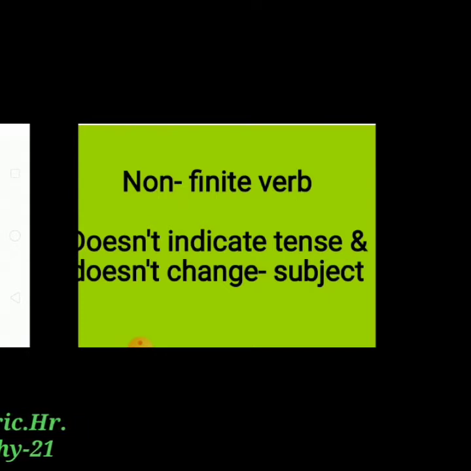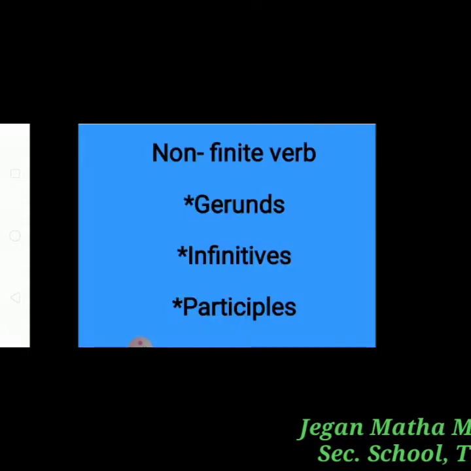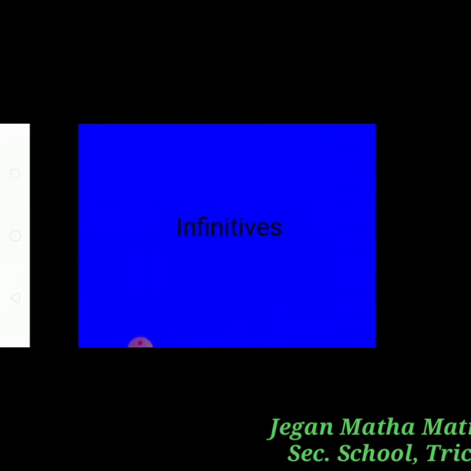A non-finite verb does not indicate tense and does not change according to the subject. So non-finite verbs are called gerunds, infinitives and participles.